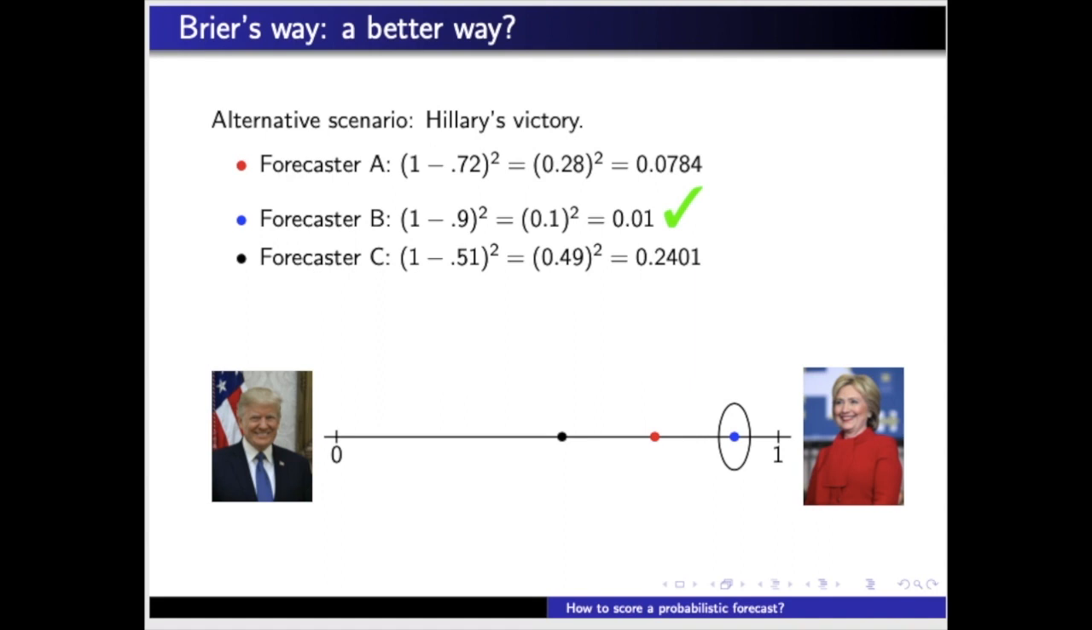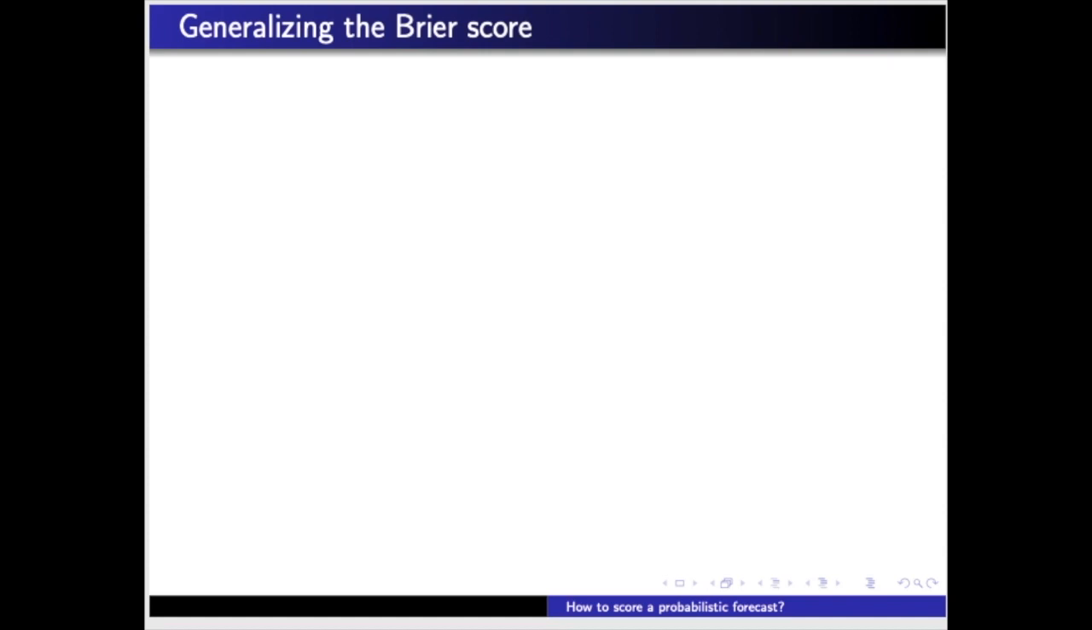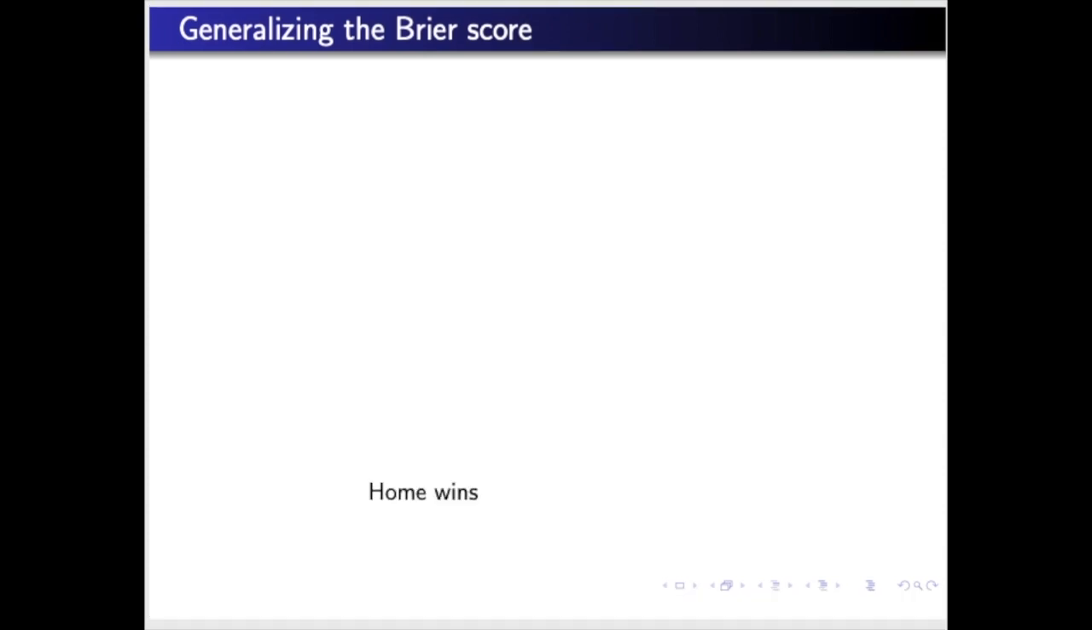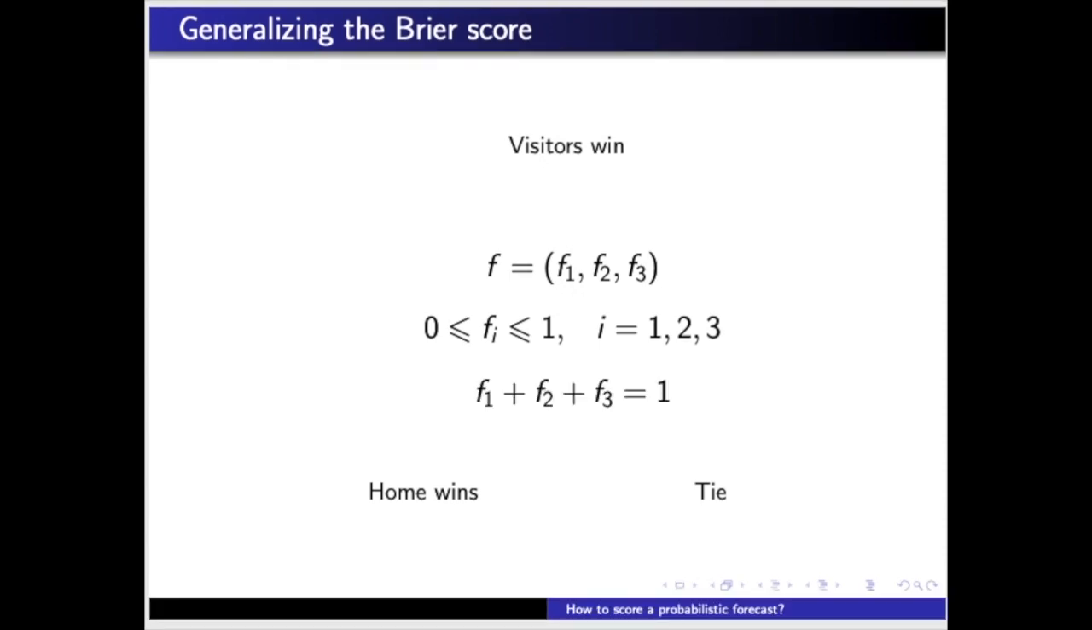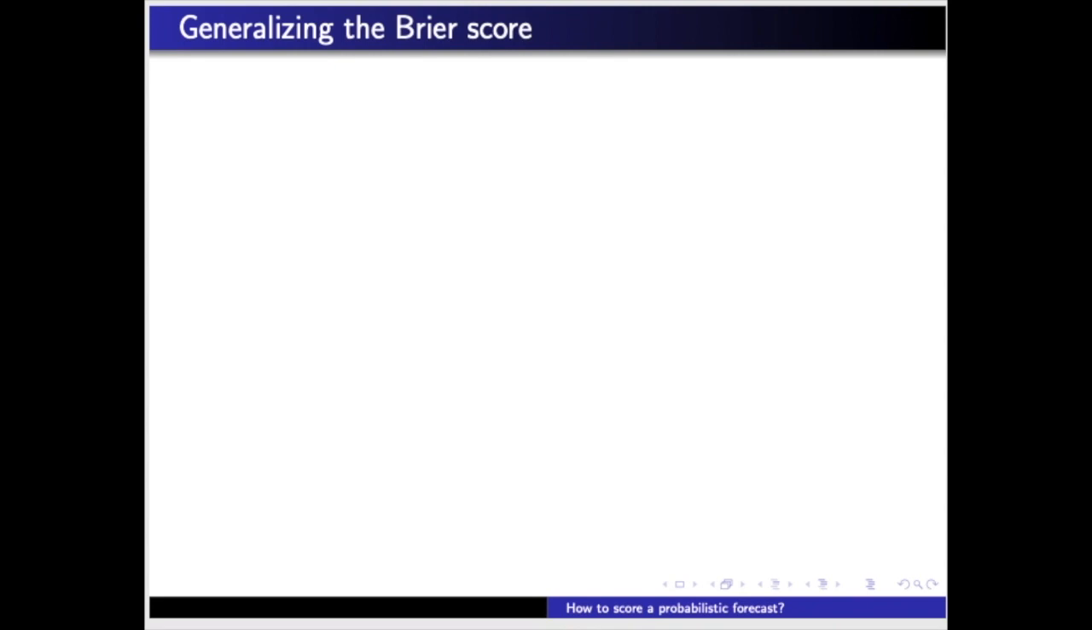The Brier score can be easily generalized for random events with more than two possible outcomes. A simple instance is a football or soccer match. It may end with the victory of the home team, with the victory of the visiting team, or it may end tied. In this case, a valid forecast is a triple of real numbers all between 0 and 1 that add up to 1. Let's illustrate the Brier score for a football match using numerical examples once more.